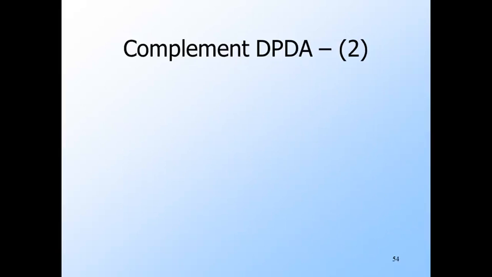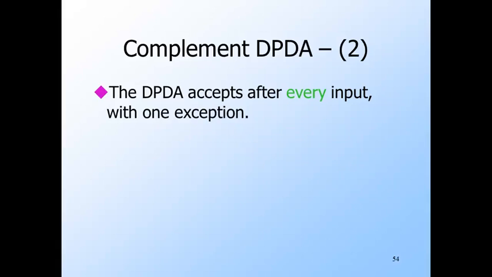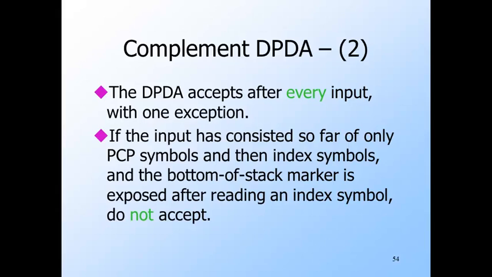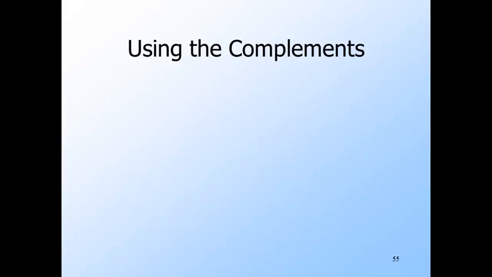What we seem to be doing is accepting the list language itself rather than the complement, but I didn't tell you when the PDA accepts. In fact, it accepts every input, with only the exception of when it has found a string in the list language. That is, if the input so far was some sequence of PCP symbols followed by some sequence of index symbols, and these sequences are not empty, and the bottom of stack marker is now exposed, then the PDA does not accept this string. It will accept any other string that follows, which cannot then also be a solution to the PCP instance. Now we can use the complement language.